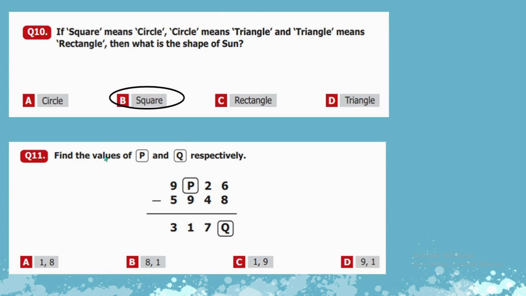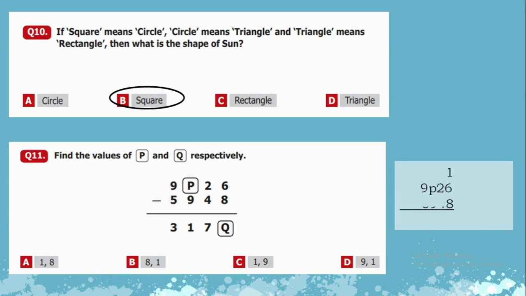Question number 11: find the values of P and Q respectively. Here it's a subtraction sum. We have to subtract 8 out of 6, which is not possible. So we take 1 carry from 2. It will become 16, and 16 minus 8 is equal to 8. So 8 is at the units place. A is the only option where 8 is at the units place, and P will be 1. So we will choose option A over here.